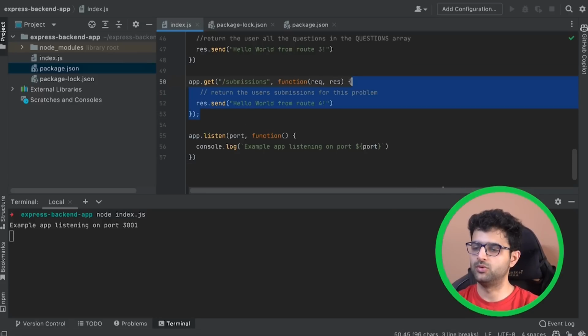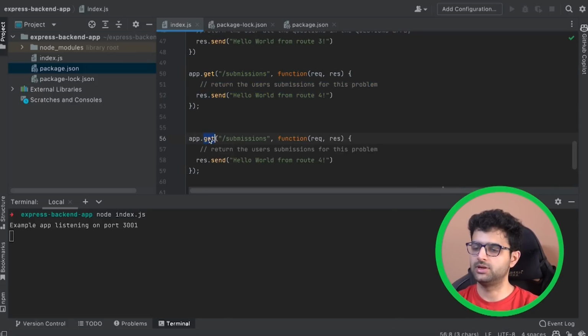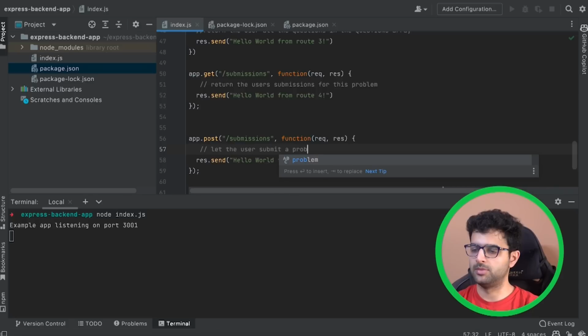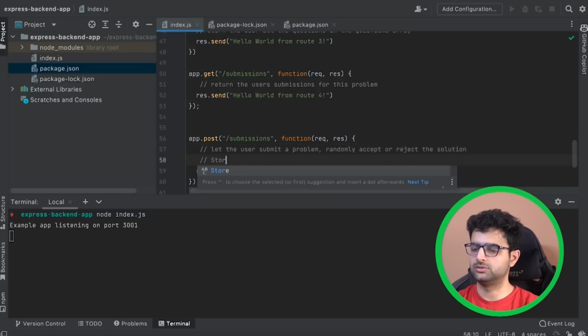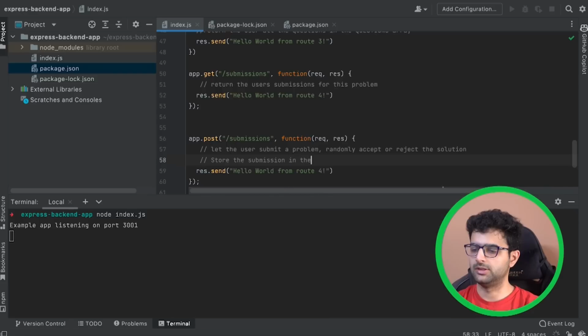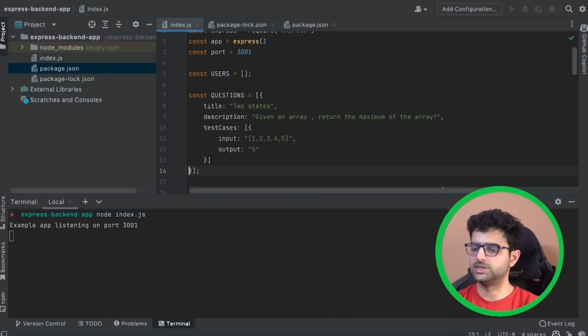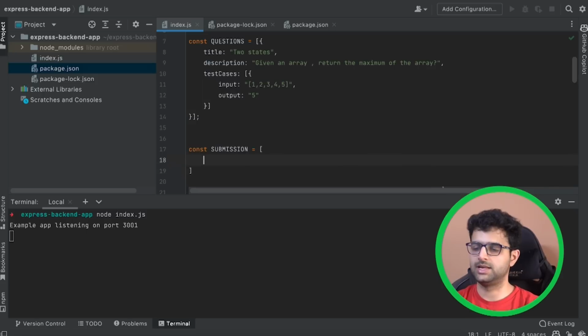There should also be a post to /submissions, which should let the user submit a problem, randomly AC, or accept or reject the solution. Store the submission in the submission array above. So let's create a submission array. You can basically keep the shape of this object to be whatever you want.